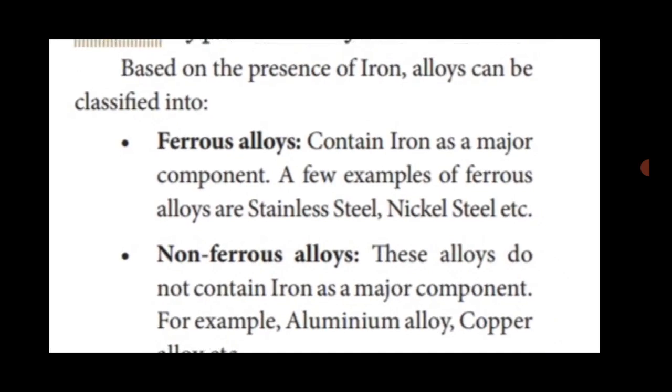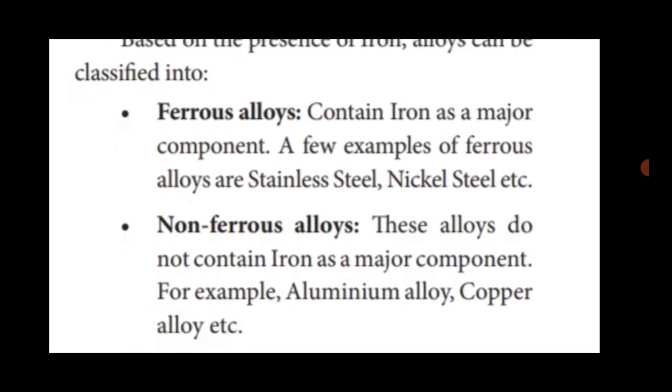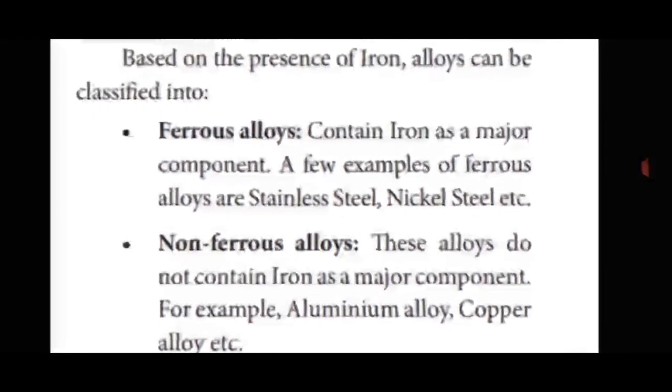The alloy contains a major component of iron, symbol Fe. The other type is non-ferrous alloys. These alloys do not contain iron as a major component. For example, aluminium and copper alloys. These are the two types of alloys.